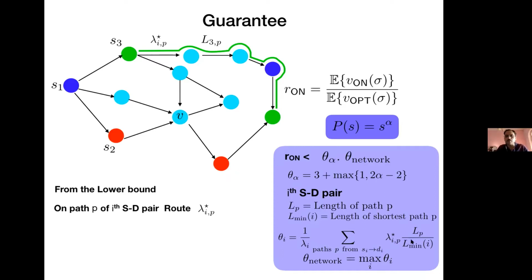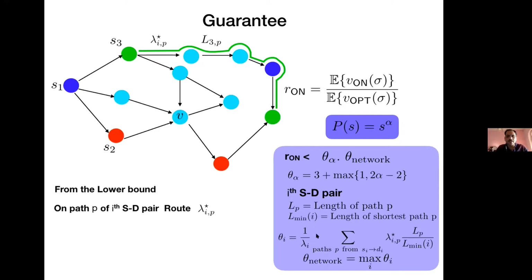So this is going to be 1, in which case theta 3 is actually 1. If there are multiple paths, you're taking a weighted sum of this lambda star IP with respect to how large the path you're choosing is compared to the smallest possible path available. So that will define for each source destination pair how large theta is. And the theta network, which gives us the guarantee, is the maximum over all possible source destination pairs.